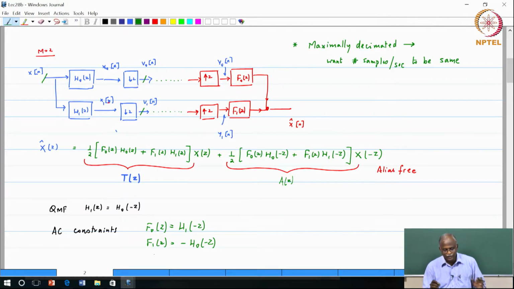The second element is, what is typically the processing that will happen with these subchannels. The processing that happens with the subchannels invariably is in the form of compression. At this point it is usually compression for storage, compression for transmission. Then why do we need the reconstruction? At the other end you would have to recover the original signal. So typically these signals which have been compressed have to be uncompressed and then recombined to form the original signal.